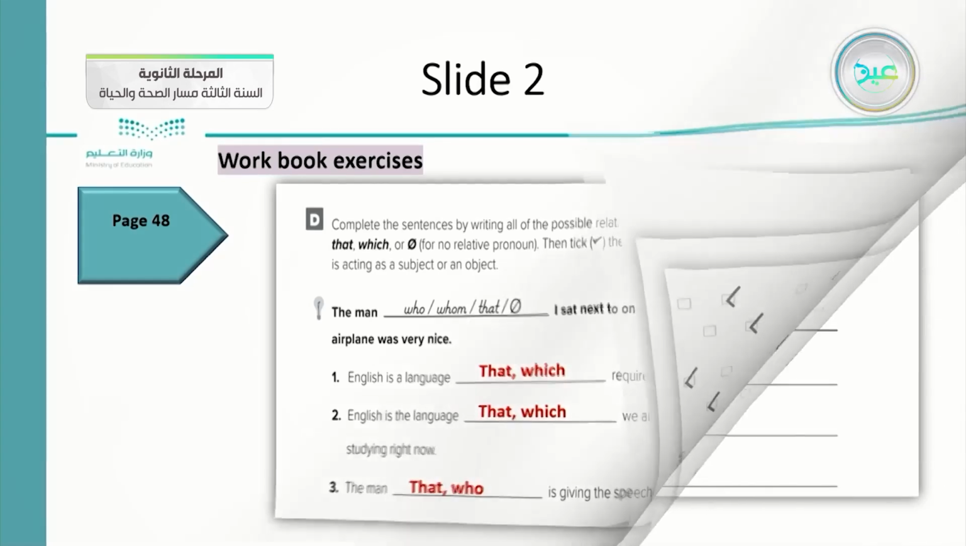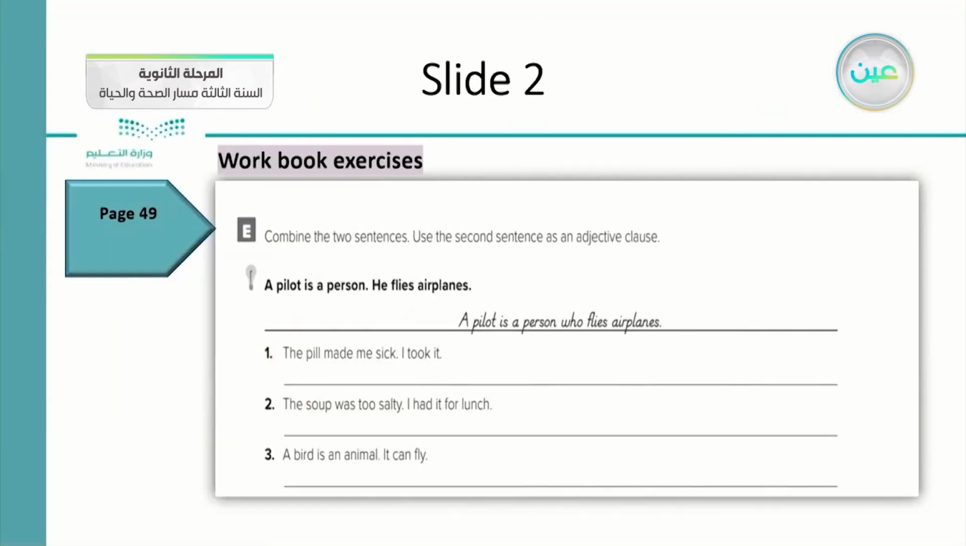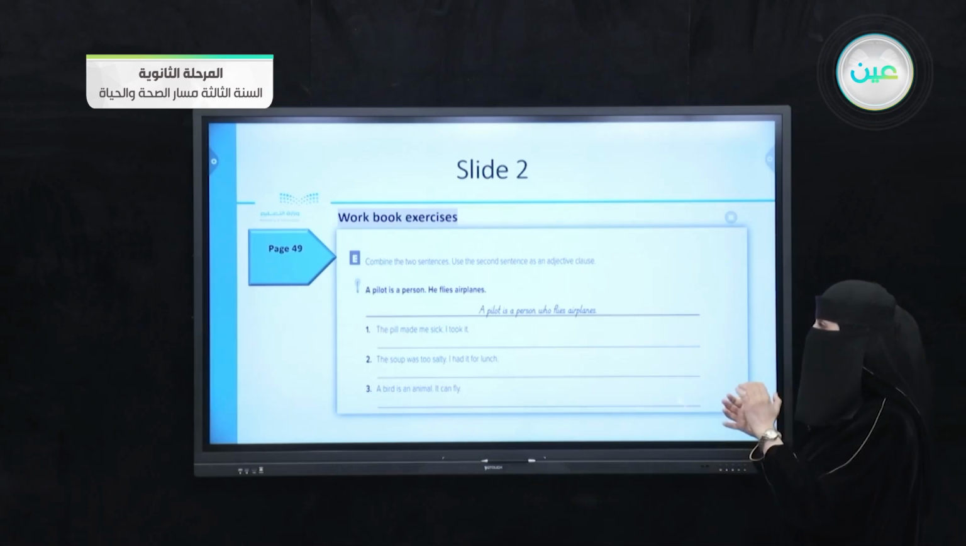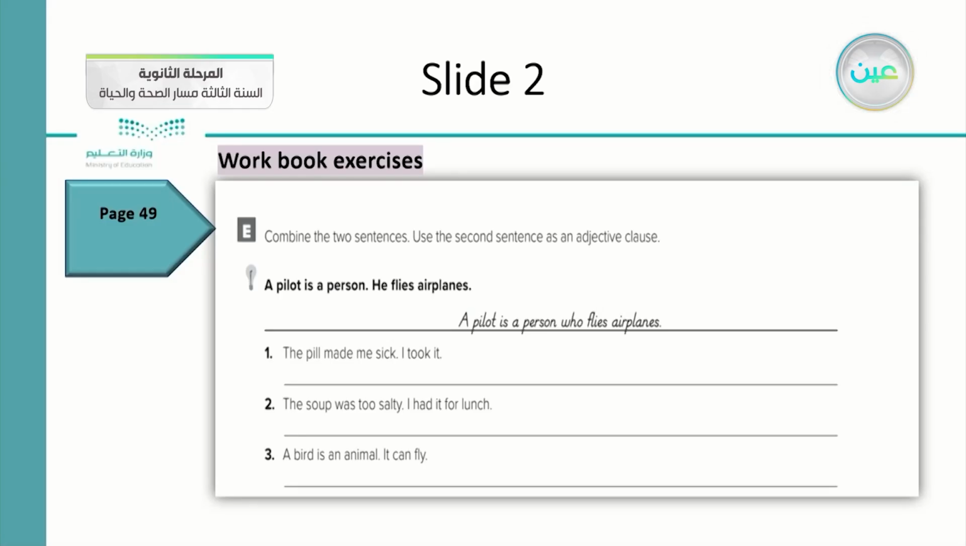Okay, now we will go to the next page. Combine the 2 sentences. Use the second sentence as an adjective clause. Okay, they give you 2 sentences, and they want you to combine them into one meaningful sentence. A pilot is a person. He flies airplanes. So how can we join these 2 sentences? A pilot is a person who flies airplanes, where the suitable relative pronoun refers to the subject, pilot. I think it's an easy question, and we should apply it for the 3 points.